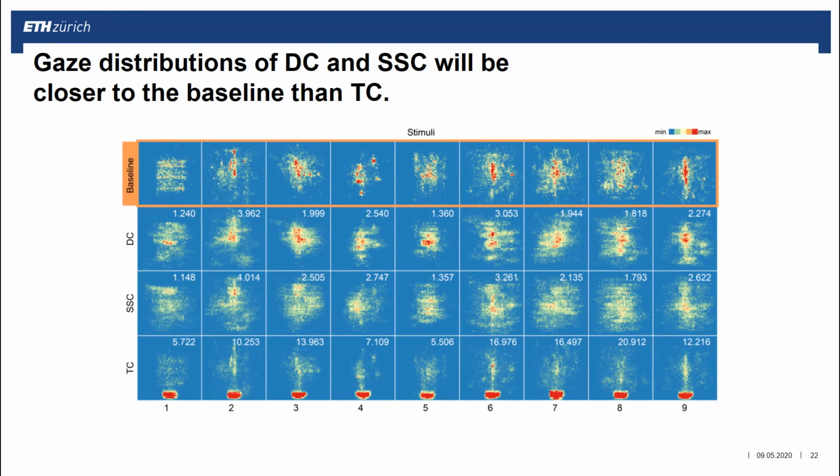If we look at the heat maps, this becomes more obvious. In the top row, you can see the gaze distribution of the baseline. The bottom row shows the distribution for traditional captions. As you can see, the distributions for direct and salient-sensitive captions look much more similar to natural viewing behavior of the baseline.